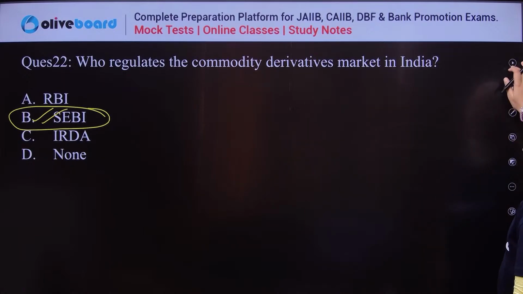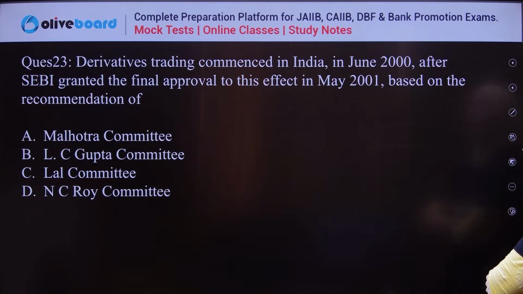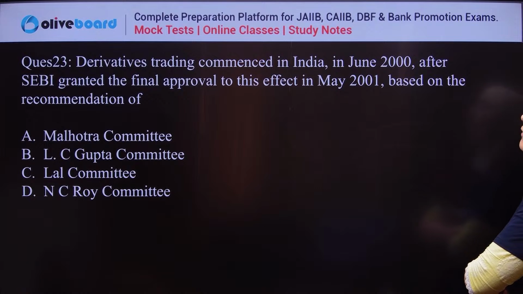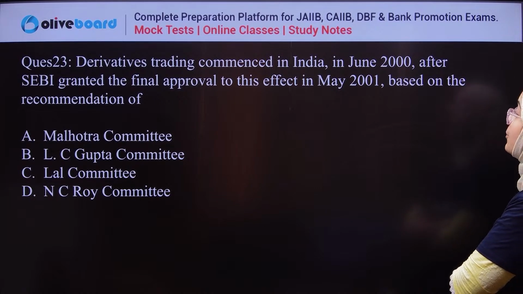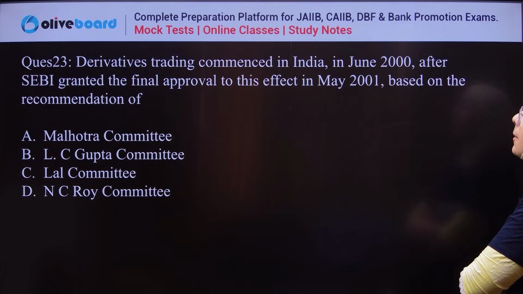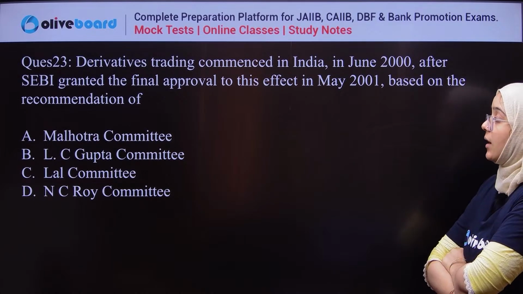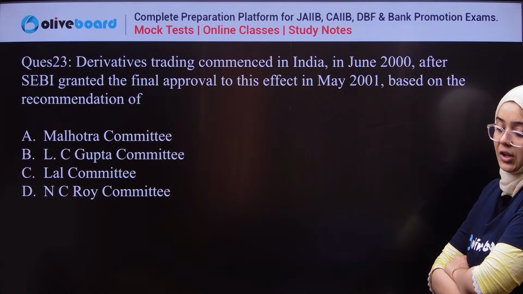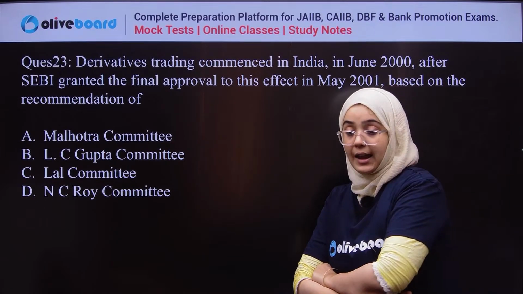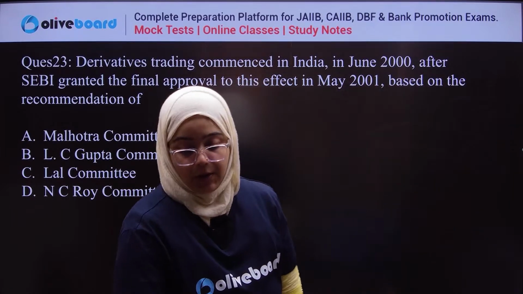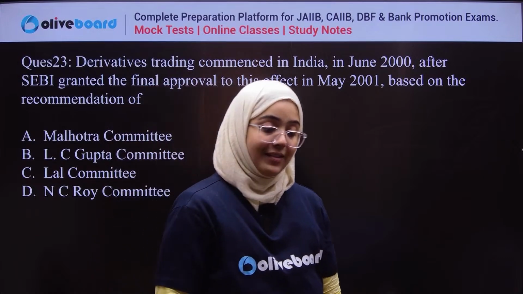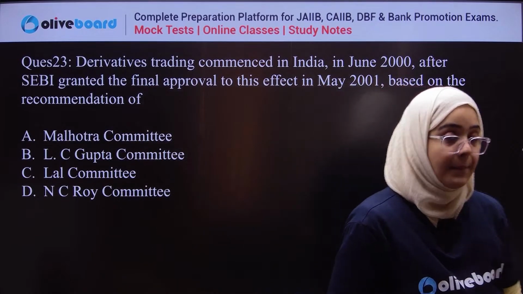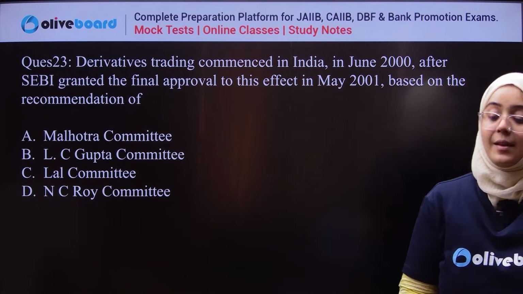Next question is what? See, derivative trading commenced in India in June 2000 after SEBI granted the final approval to this effect in May 2001. Based on the recommendation of which committee? Malhotra Committee, LC Gupta Committee, Lal Committee or NC Roy Committee? The correct answer for this question is important again, because committee is always important.